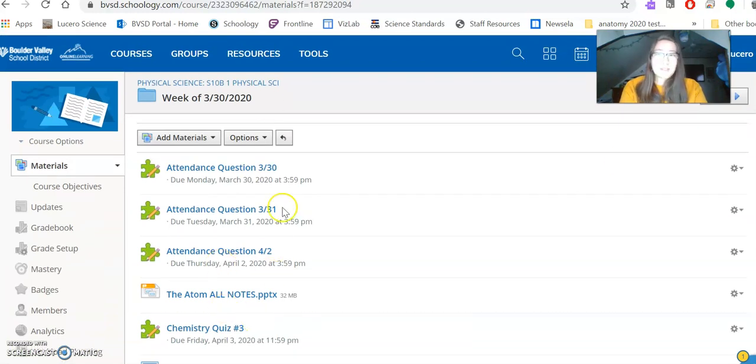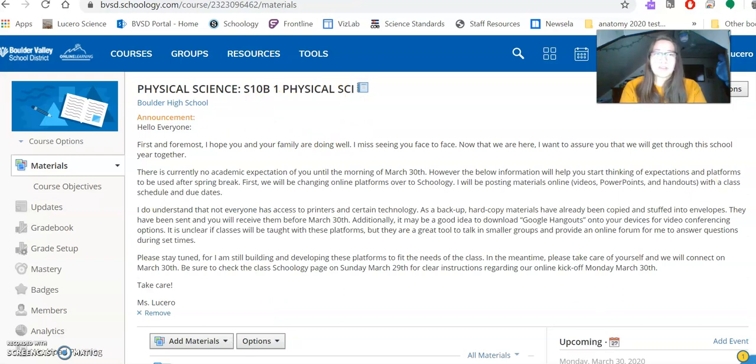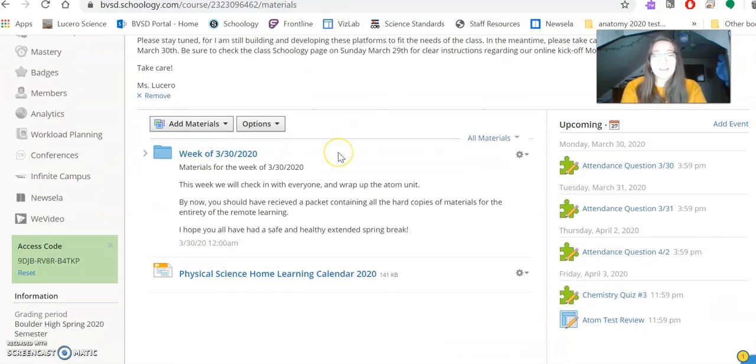So that's Schoology. That's the basics of how to navigate it. Homepage, scroll down, week-to-week materials. And then, of course, the assignments over here is also a quick way to see when stuff is due, on what days, and what time.